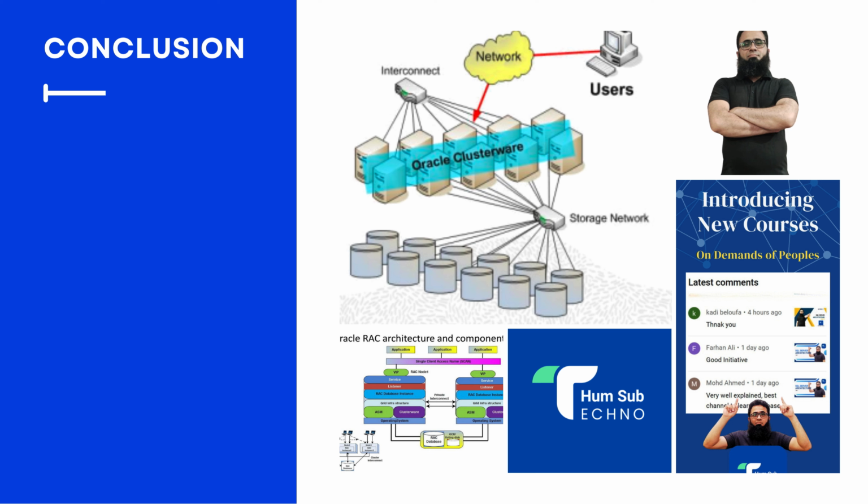Imagine you have a database that needs to handle a lot of users. Oracle Clusterware helps to distribute the load across several servers, so no single server is overburdened. For instance, if one server goes down, Oracle Clusterware moves the workload to another server without any interruption. This is critical for online services like e-commerce sites where downtime can mean loss of sales. Additionally, if you have a single server database, Oracle Clusterware can still help. So, Oracle Clusterware ensures that your database and applications remain available and efficient no matter what happens.